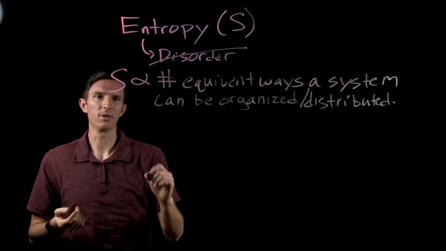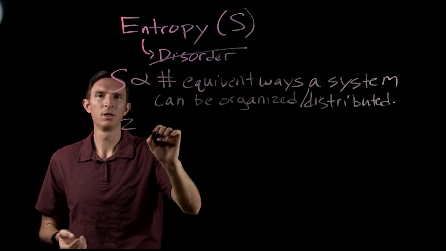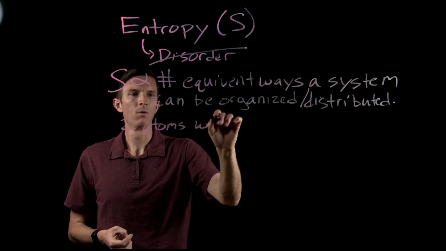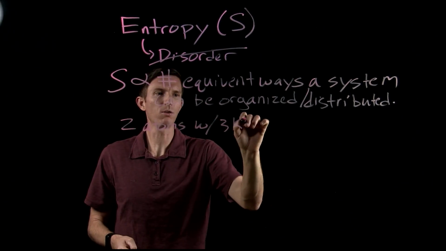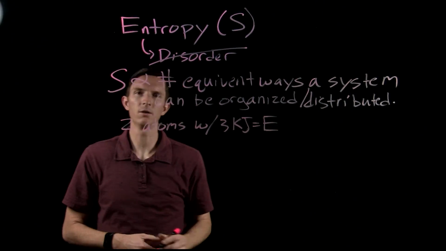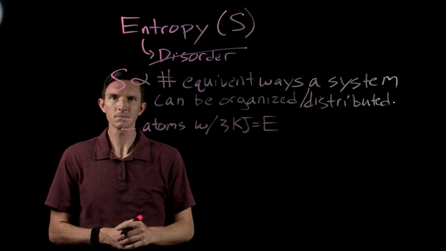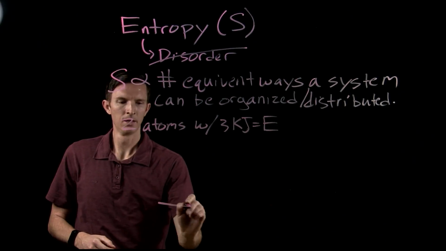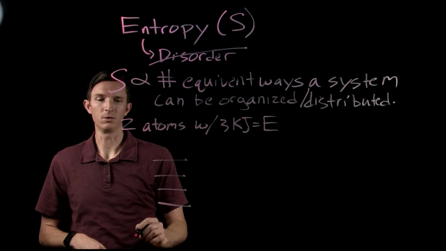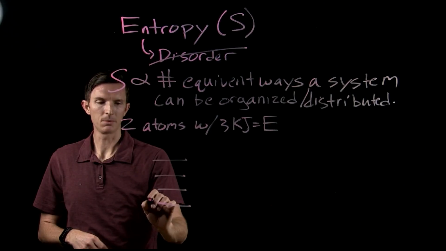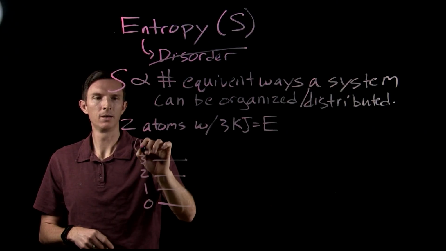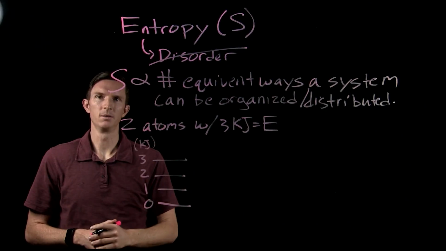So let's look at an example of this. Let's go ahead and just say we have two atoms, okay, with a total of 3 kilojoules of energy, okay? And let's say this must be distributed over 1 kilojoule energy gaps. So we'd have 0, 1, 2, 3 kilojoules of energy.